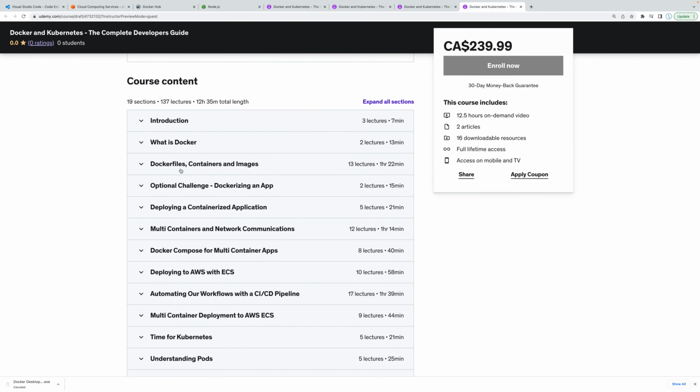Now, of course, that is not enough. We're also going to learn how to build a CI/CD pipeline so that we don't have to do this stuff every single time we make a change to our image. So we're going to learn quite a bit.